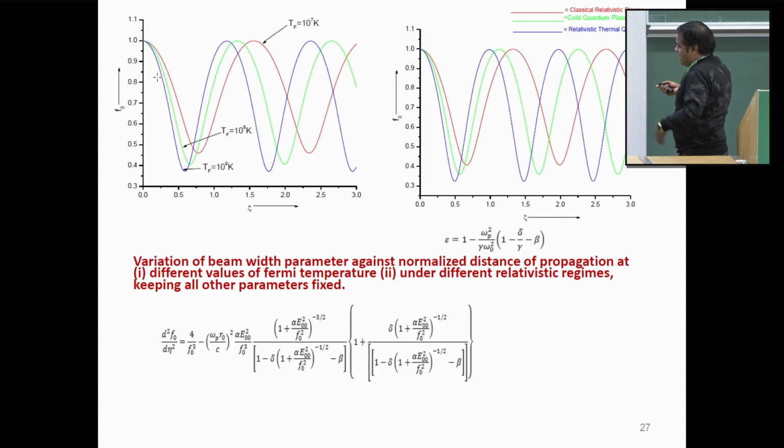We find that as we shift from classical relativistic plasma to cold quantum plasma to thermal quantum plasma, the focusing behavior of the beam is increasing. This is again due to the fact that this term starts dominating over this term as we include these quantum contributions.